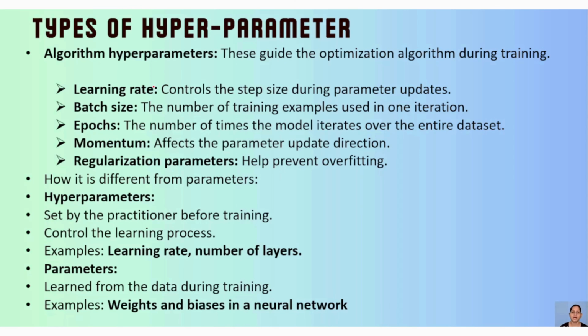Then how are parameters and hyperparameters different from each other? Hyperparameters are set by the practitioners before or during training, and they control the whole learning process. In case of parameters, those are learned during the training process, where it's bias, right? Then we have regularization techniques, those things.